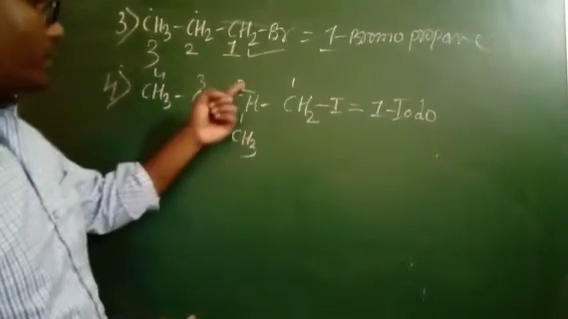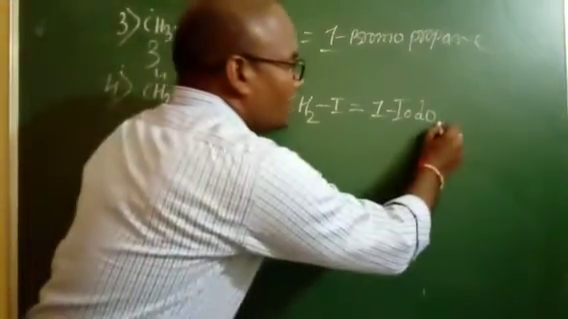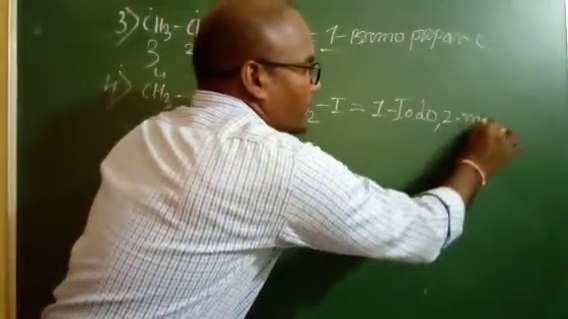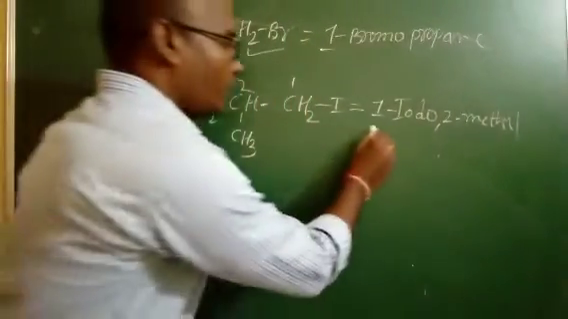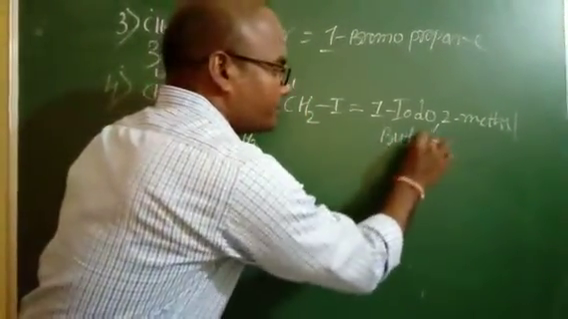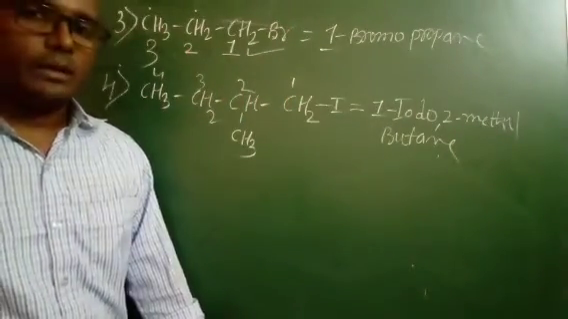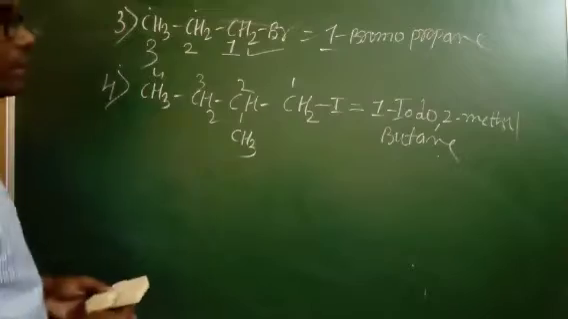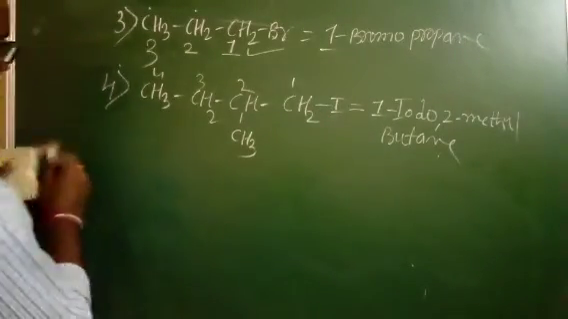Then afterwards, at the second position one methyl group is attached, that is 1-iodo, 2-methyl, and the total number of carbons in the chain is 4, that we call butane. 1-iodo-2-methylbutane. Okay. It means you always have to give the first preference to the halogen atom. The halogen atom always gets the lowest position.